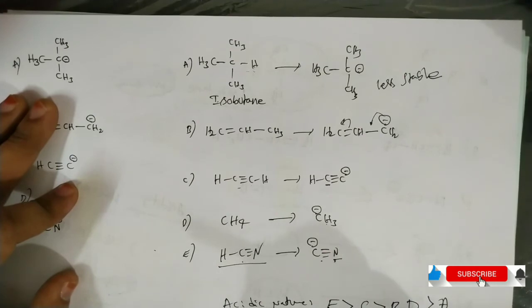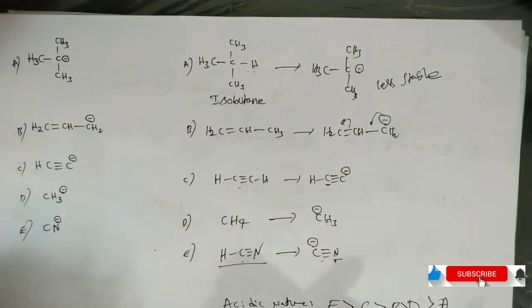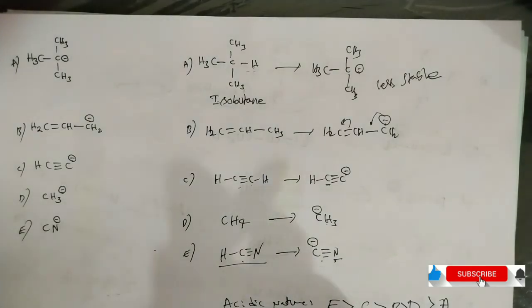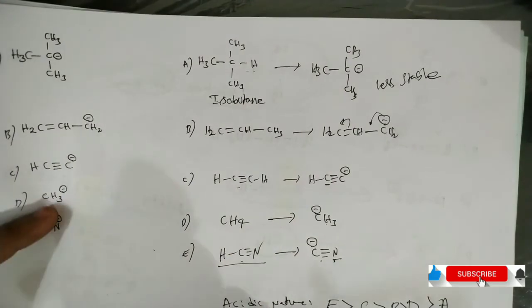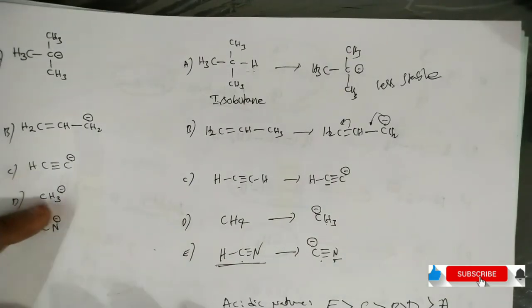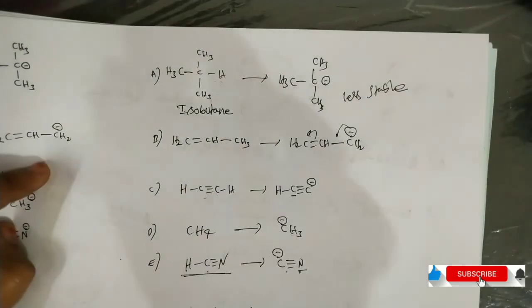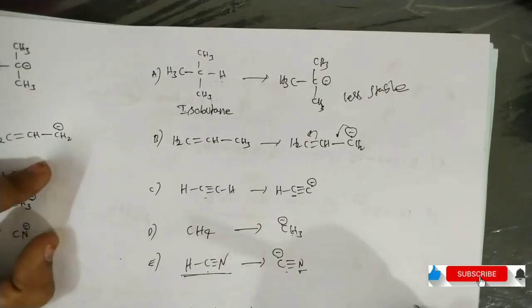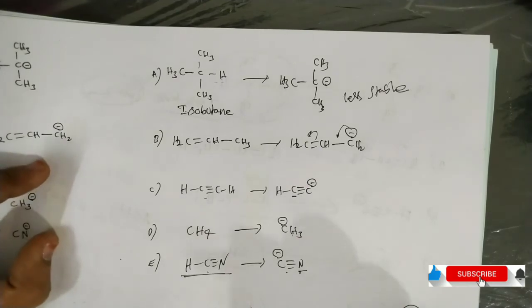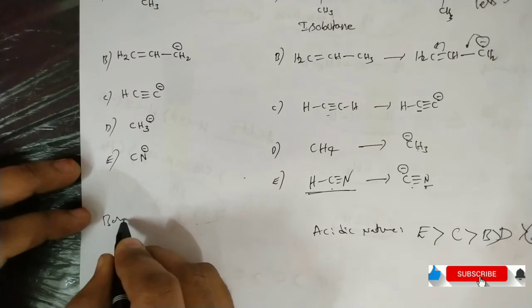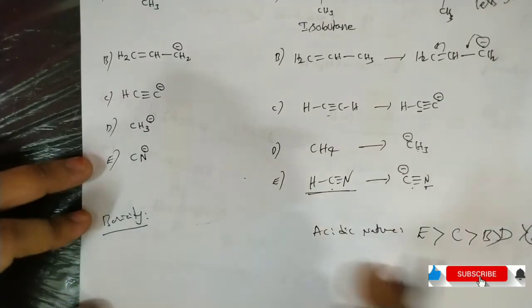And then B is next in acidic nature. There is one statement: the conjugate base of a strong acid is a weak base. The strong acid here is HCN, so its conjugate base is a weak base. Among these compounds, A is the weakest acid, so its conjugate base is a very strong base. That means the basicity order is exactly the reverse of the acidity order.